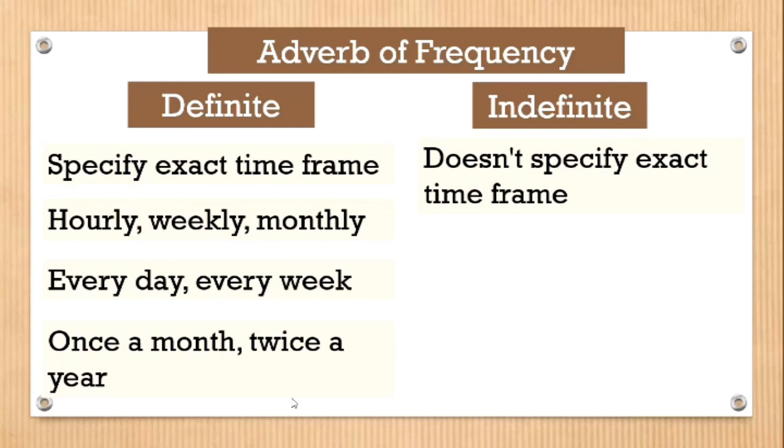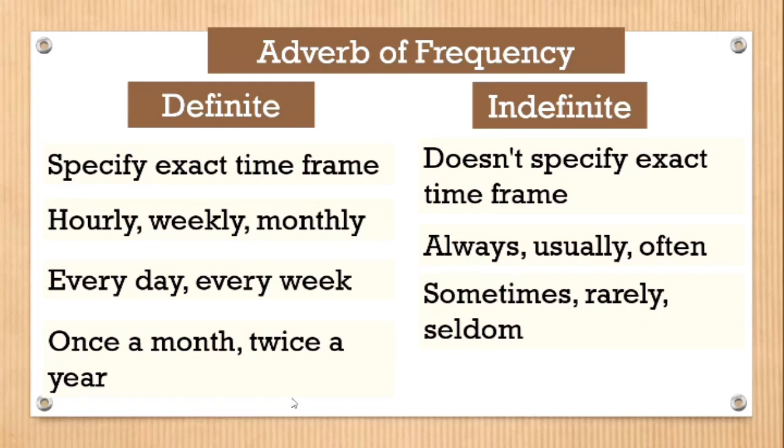And these are the words such as always, usually, often, sometimes, rarely, seldom, never, etc. So remember, adverb of frequency can be either definite or indefinite.